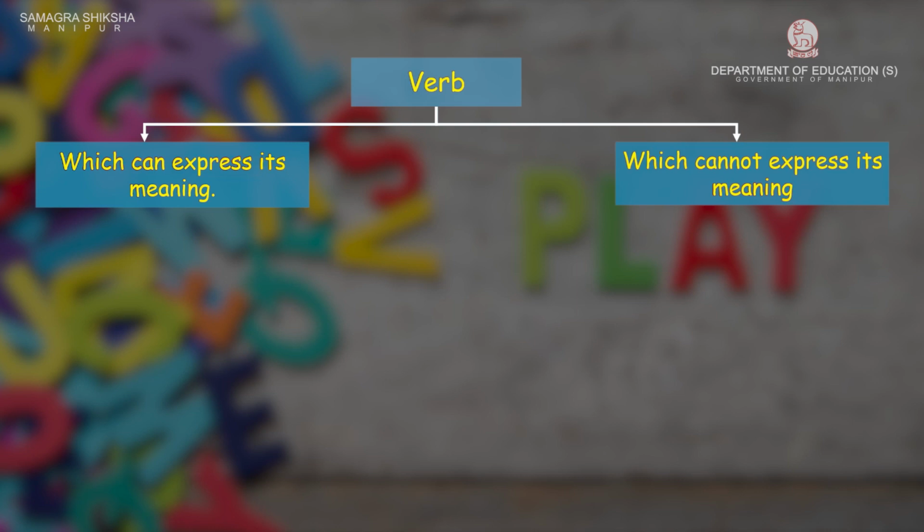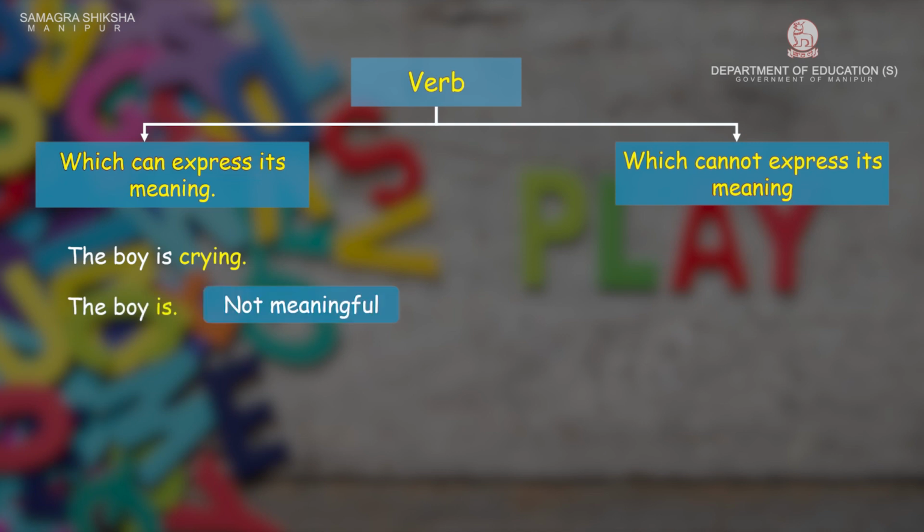The first sentence: the boy is crying. But let's remove the crying part. The boy is. Is that meaningful? No, it is not meaningful at all. What is the sentence trying to say? Then next one: remove that "is" and let "crying" be there. The boy crying.